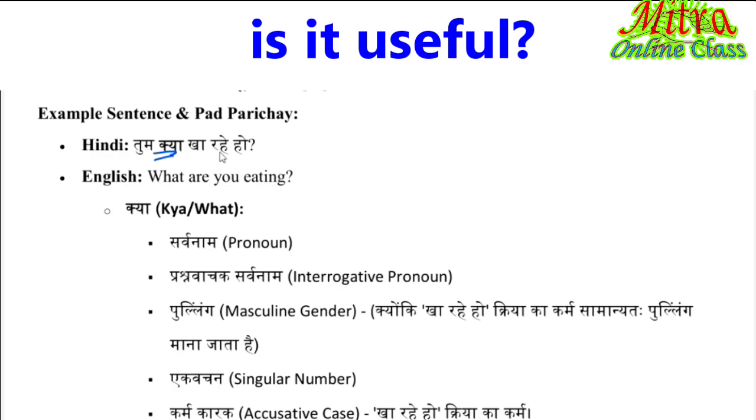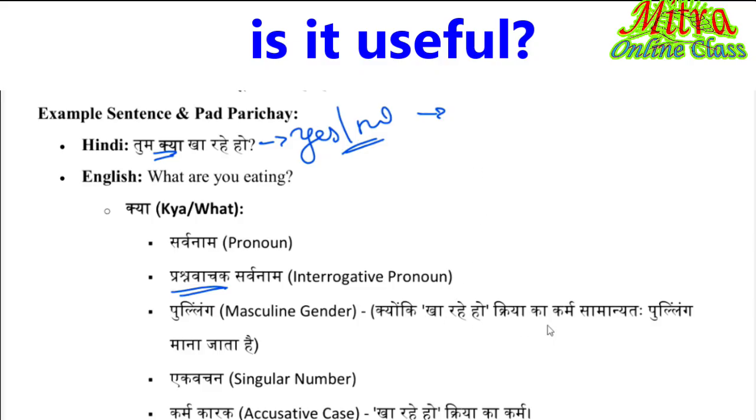तुम क्या खा रहे हो? If it is a question which gives yes or no as the answer, then that is not a pronoun. If it gives some other answer apart from yes or no, then it is an interrogative pronoun. क्या तुम खा रहे हो? Are you eating? Yes. That is yes or no type.